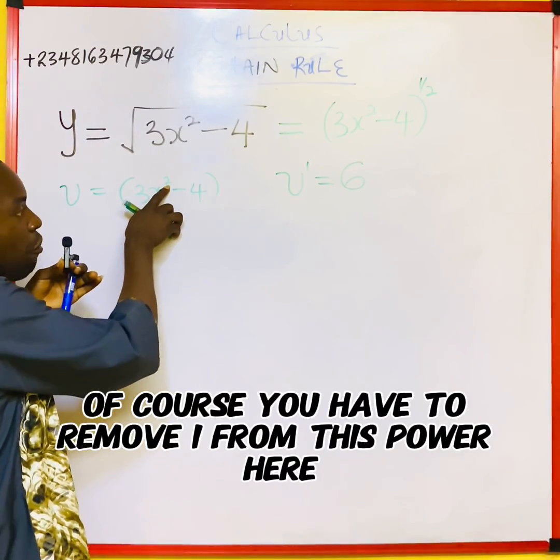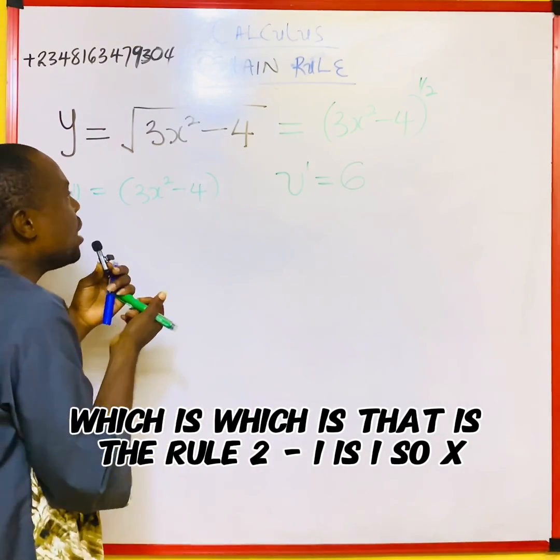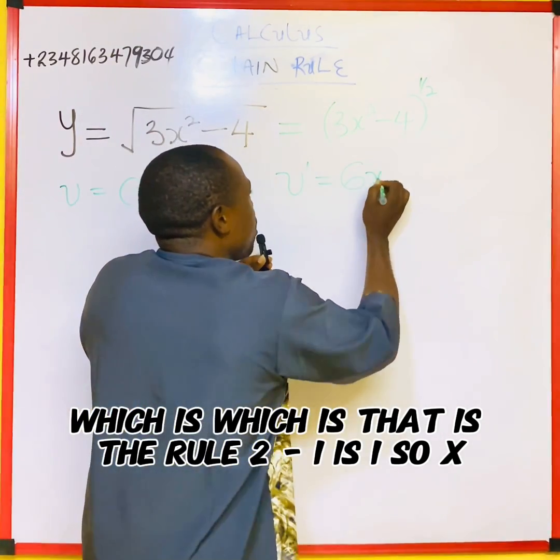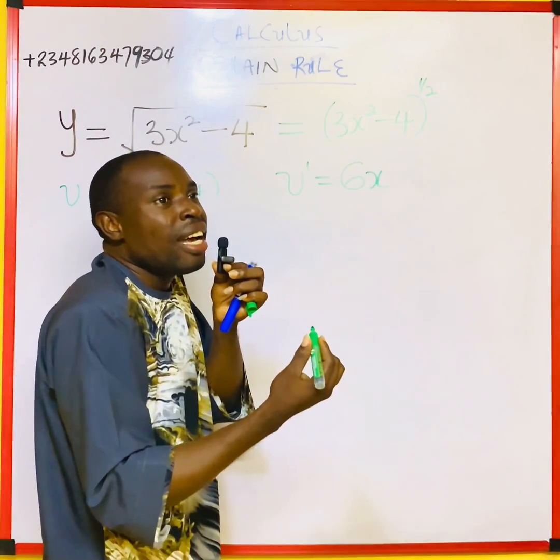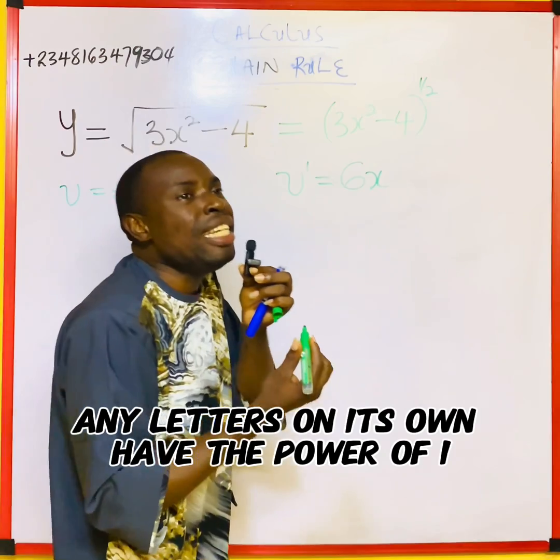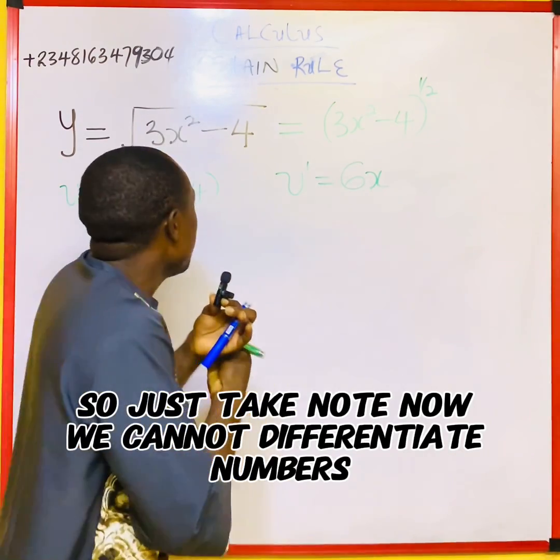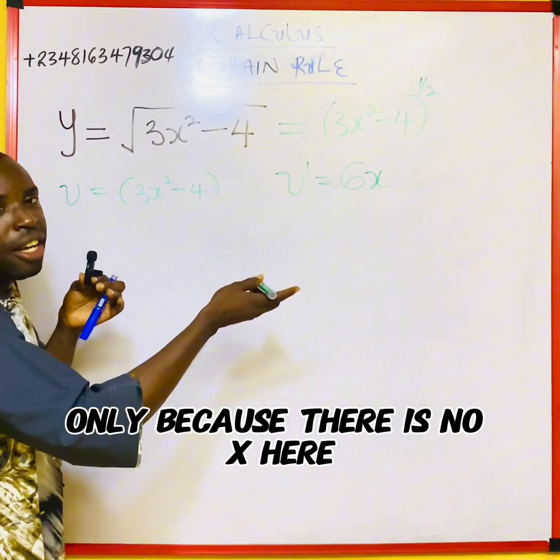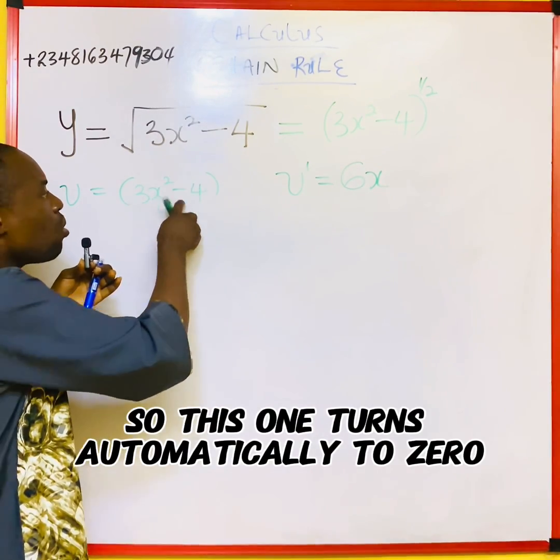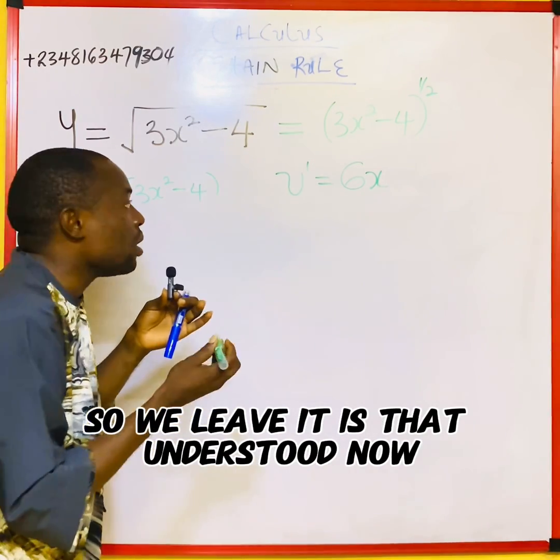Of course, you have to remove 1 from this power, which is the rule. 2 minus 1 is 1, so x. We do not write 1 as the power, because any letter on its own has the power of 1. Now, we cannot differentiate numbers only because there is no x here, so this one turns automatically to 0. So we leave it. Is that understood?